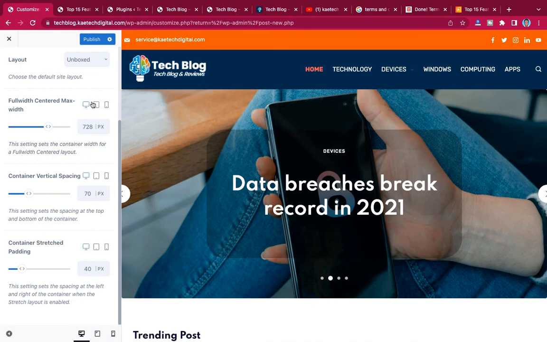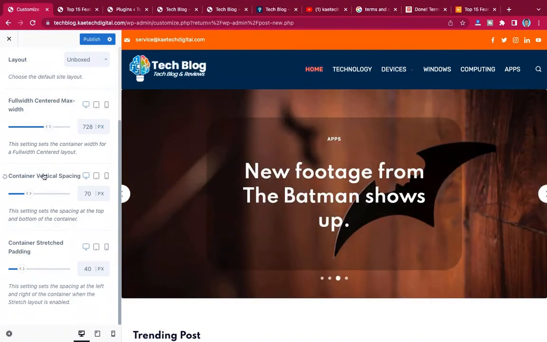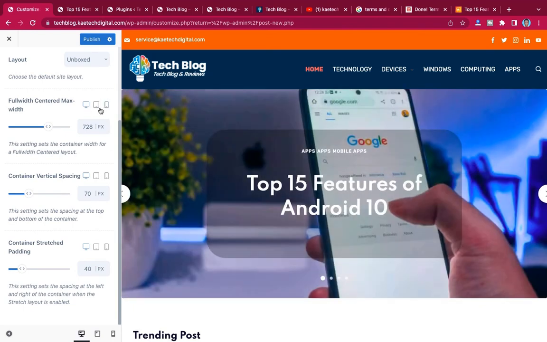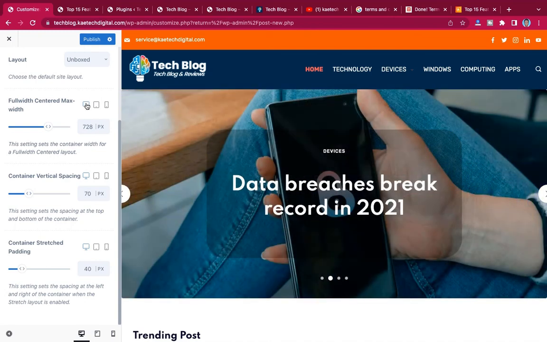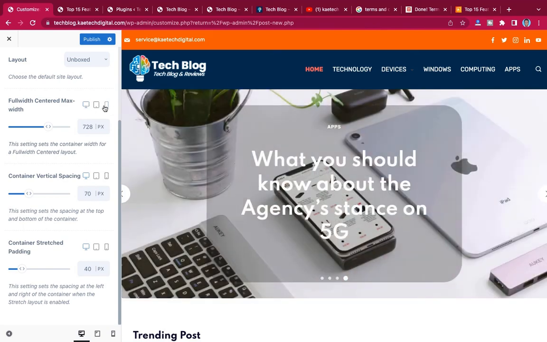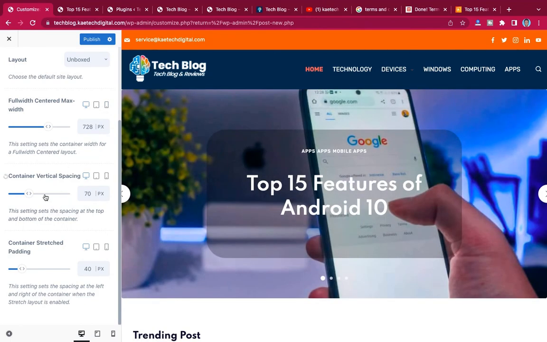And then you can see how it works on different platforms: how it works on the normal desktop computer, how it works on tablet, and how it works on mobile phone. You can check all of it. So these are basically your layout, the container layout.